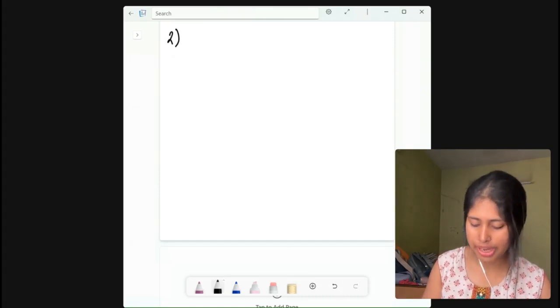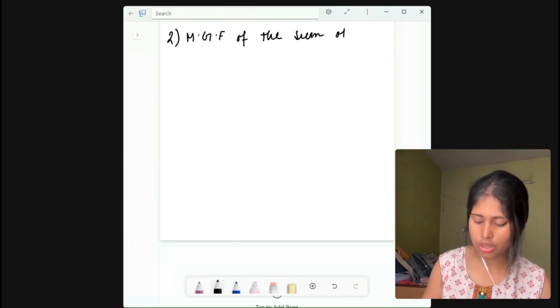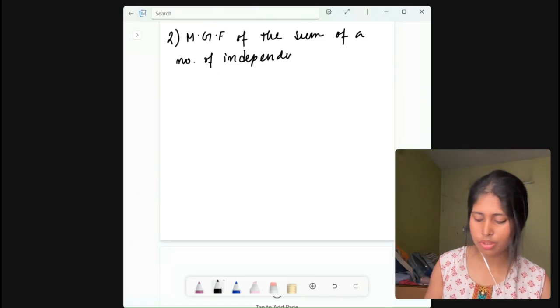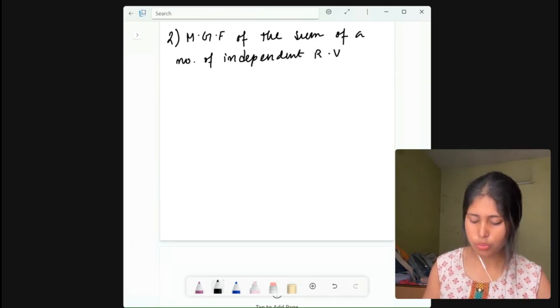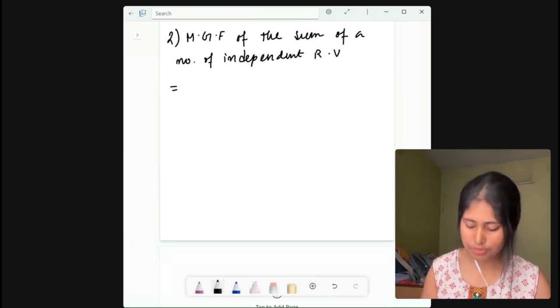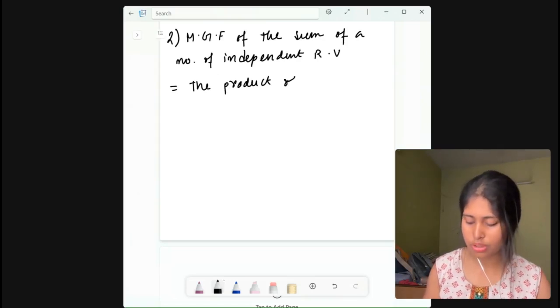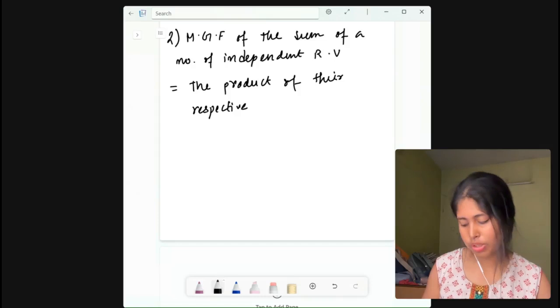Property number two: the MGF of the sum of a number of independent random variables will be equal to the product of their respective MGFs.